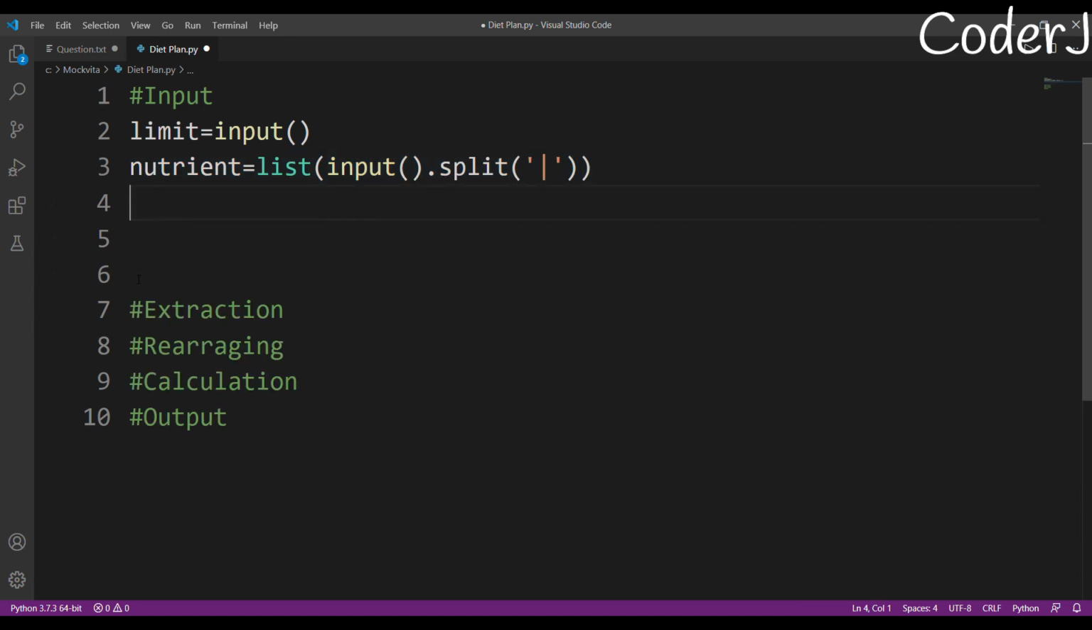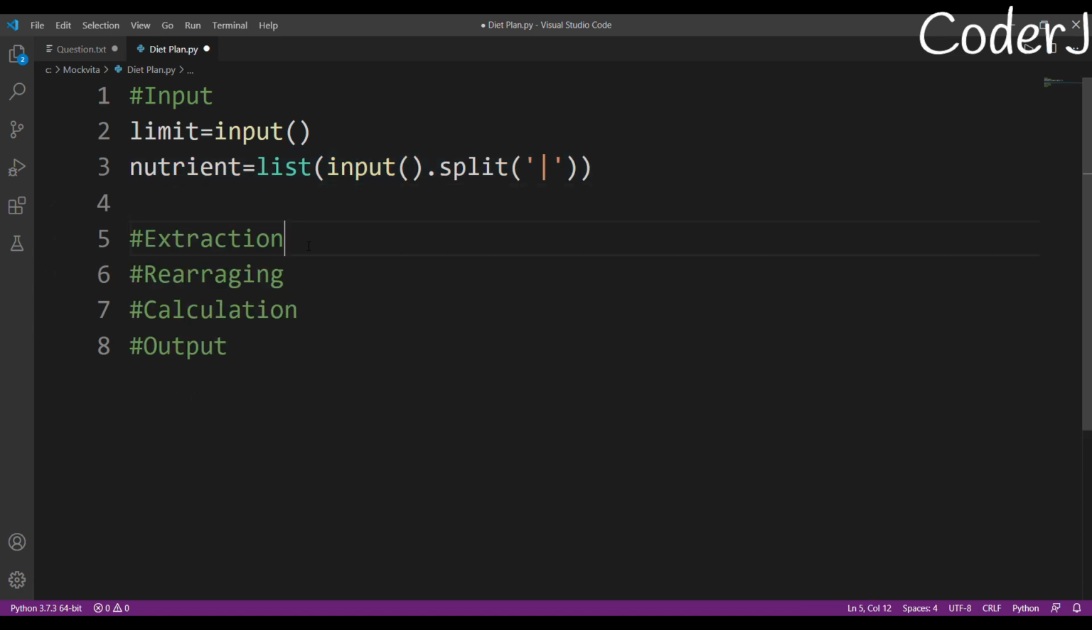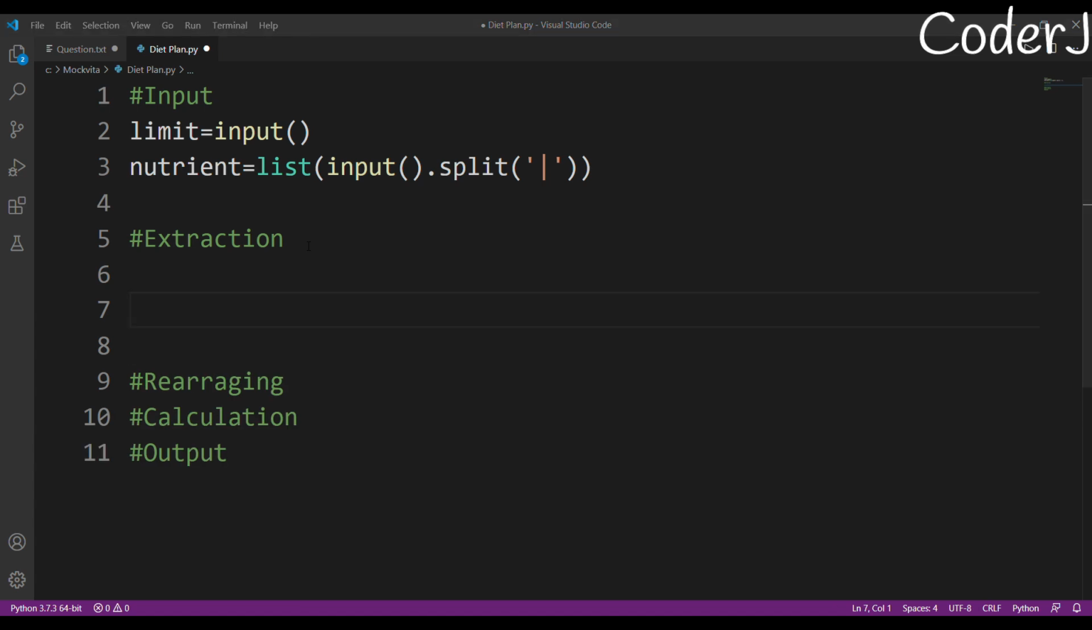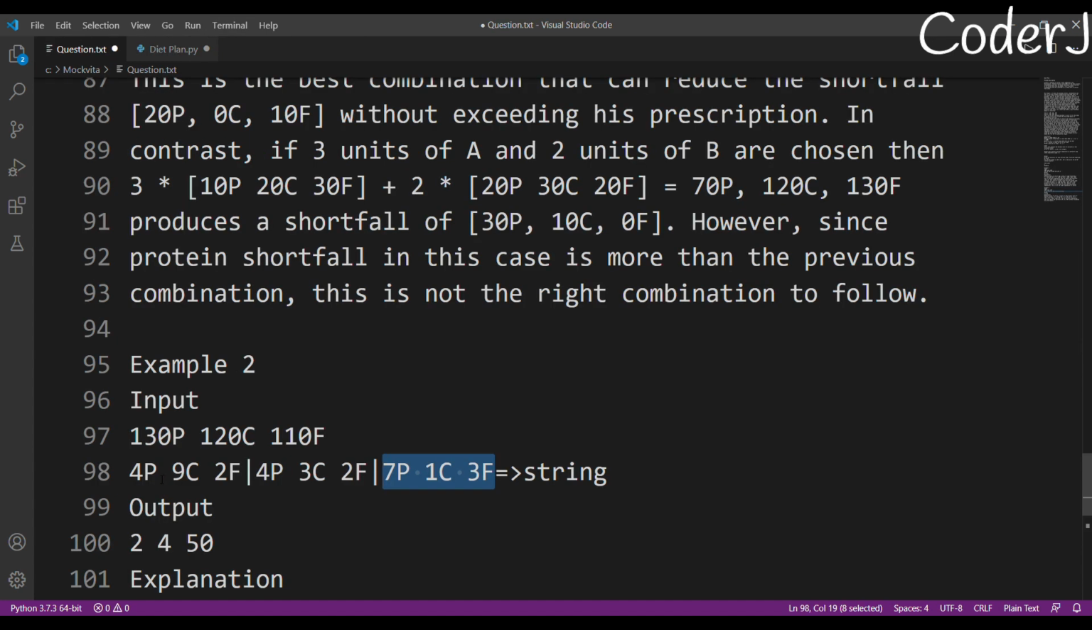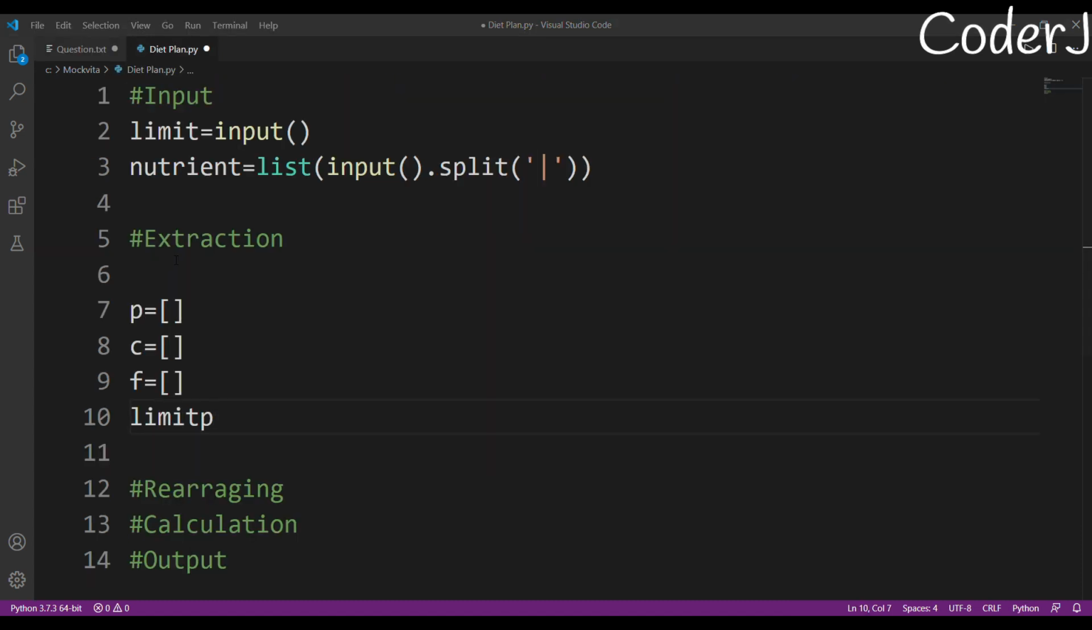This is my extraction part. So I just took my input, really simple. But now comes a little bit of a complicated part. What do I mean by extraction? Basically, I mean that all of these are in the form of strings. So 4p, 9c, 2f. You might have to do a little bit of string manipulation in order to get the integer value, the numerical value. So how am I going to do it?